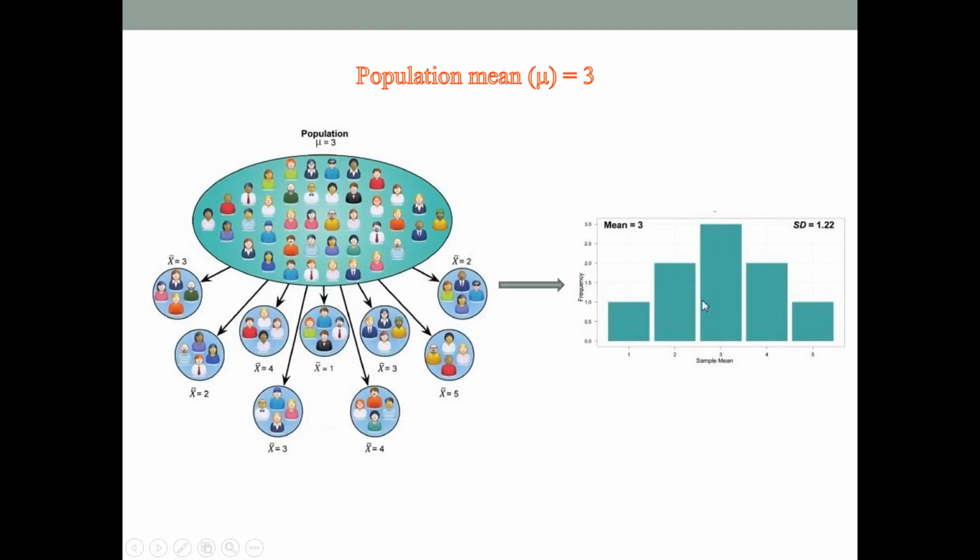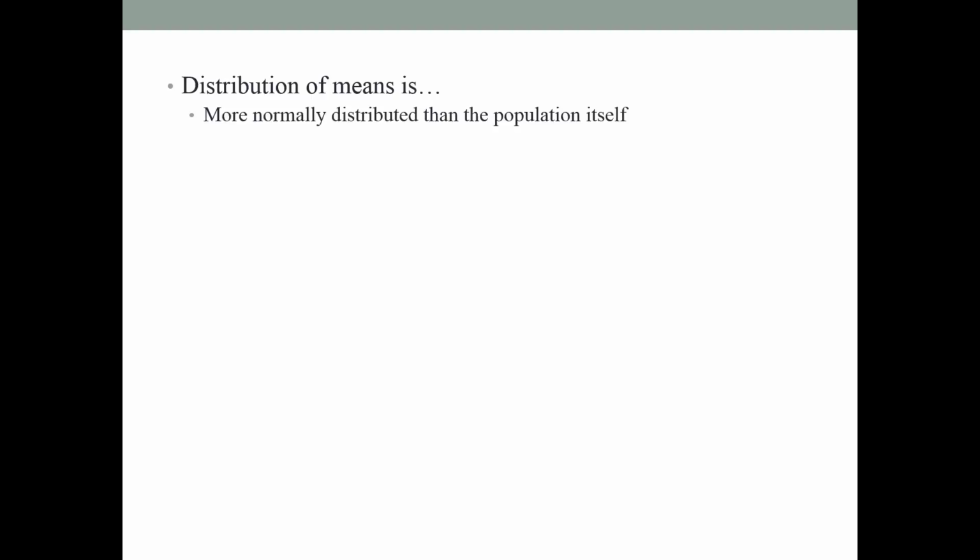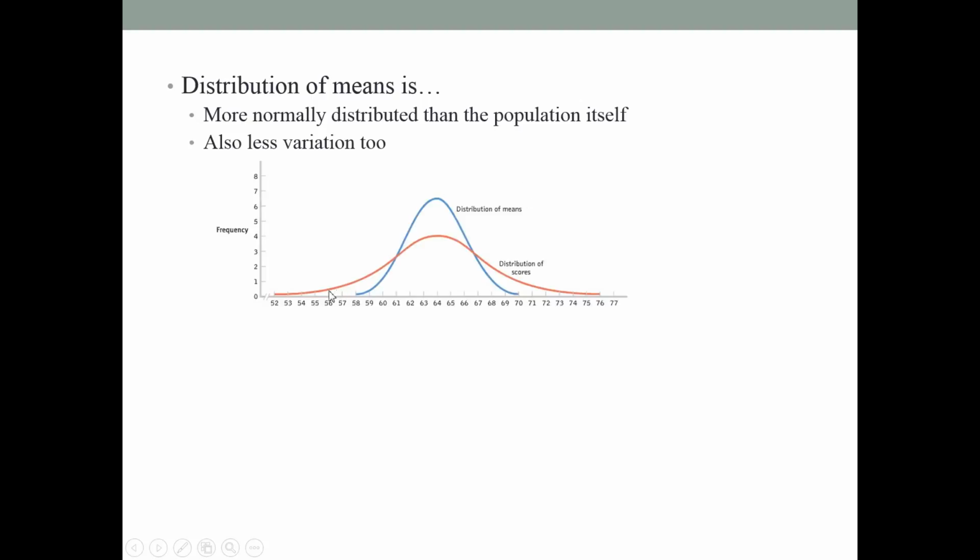Now, this distribution we call the distribution of means. This distribution has some interesting qualities. First, it's more normally distributed than the population itself, and second, it has less variation. In other words, it's more narrow. If this is the population, and then we make the distribution of means, this blue one is more narrow and looks more normal.